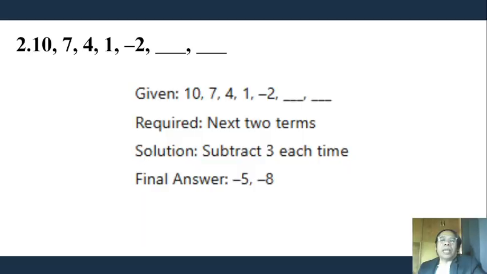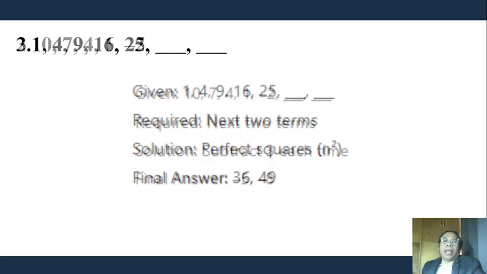And then number 2: 10, 7, 4, 1, negative 2, and what are the next two terms? So subtract 3 each time. Negative 2 minus 3 is negative 5. And negative 5 minus 3 is negative 8. So therefore, the final answer is negative 5 and negative 8.